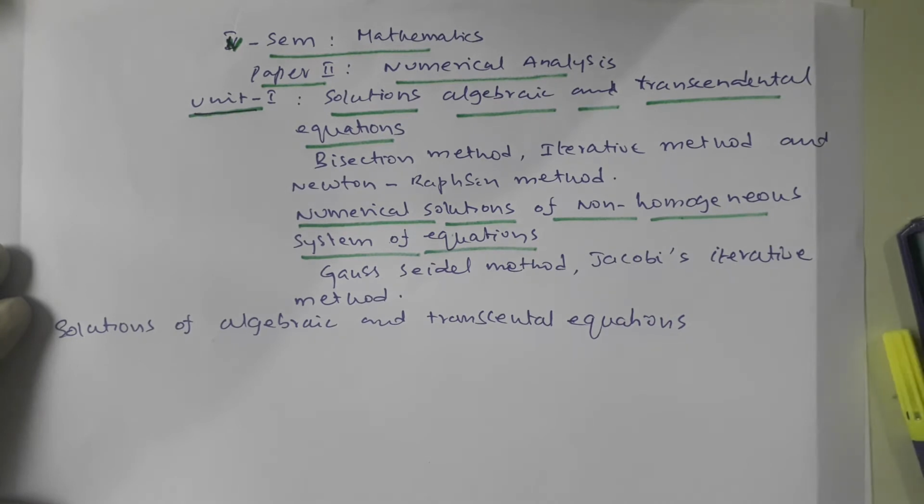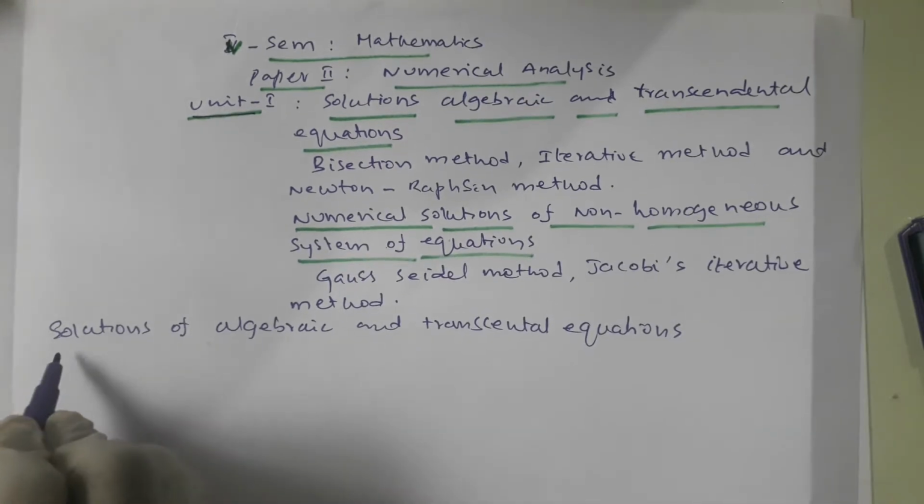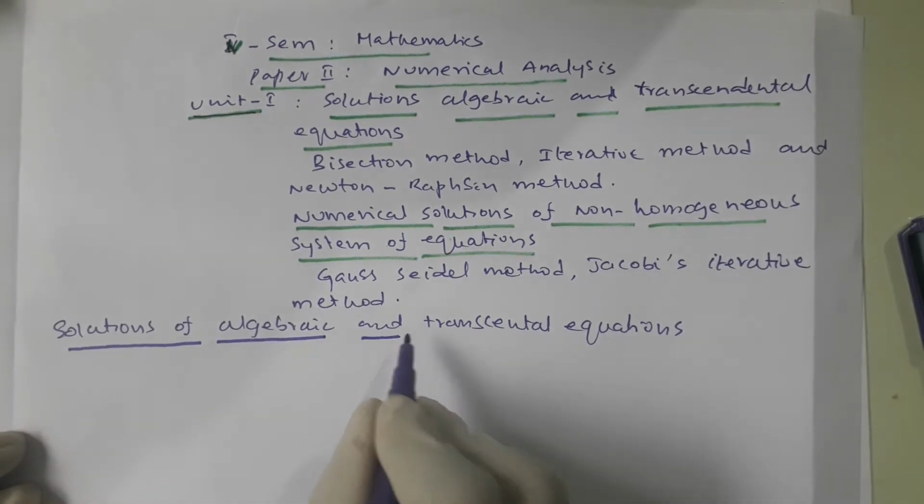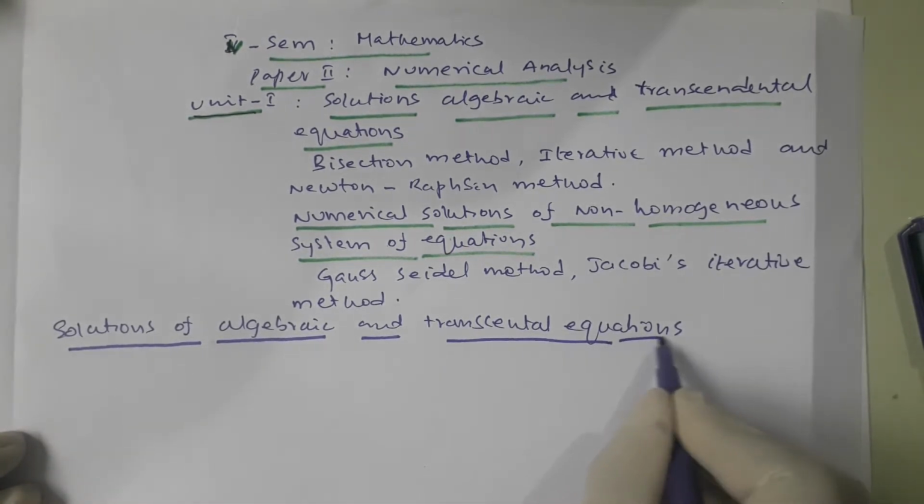As we are discussing first the solutions of algebraic and transcendental equations, before discussing the solutions, what are the algebraic equations and what are the transcendental equations?